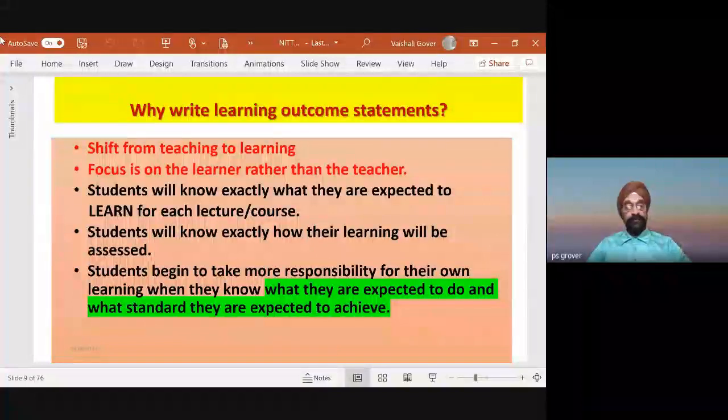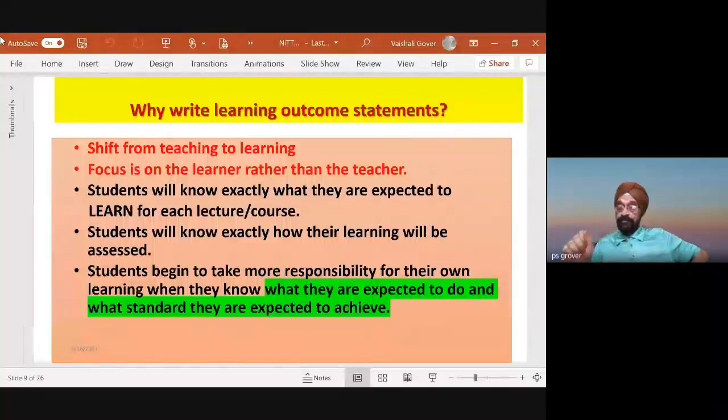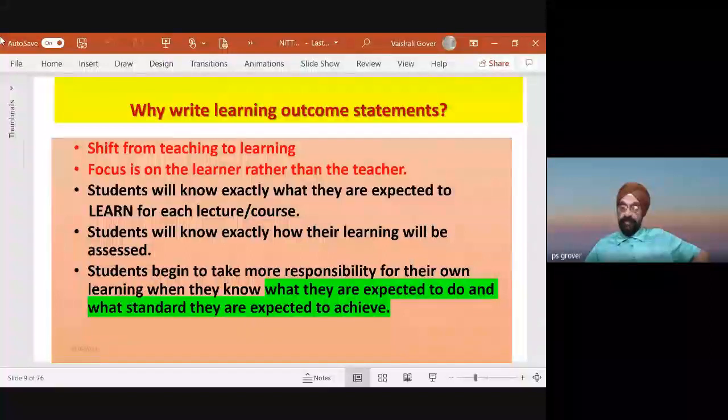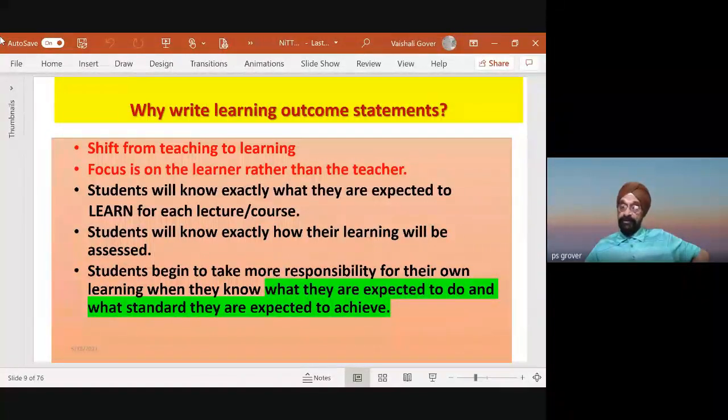So why should we write them? The importance is that when we write learning outcomes, we shift from teaching to learning. Now it's not a traditional style. The focus is on the learner rather than the teacher. Students will know exactly what they are expected to learn for each course and each lecture. Now please see here, we stated the objectives, right? But when we say outcome, the student will be told that at the end of this lecture, you will demonstrate this thing. Students will know exactly how their learning will be assessed.